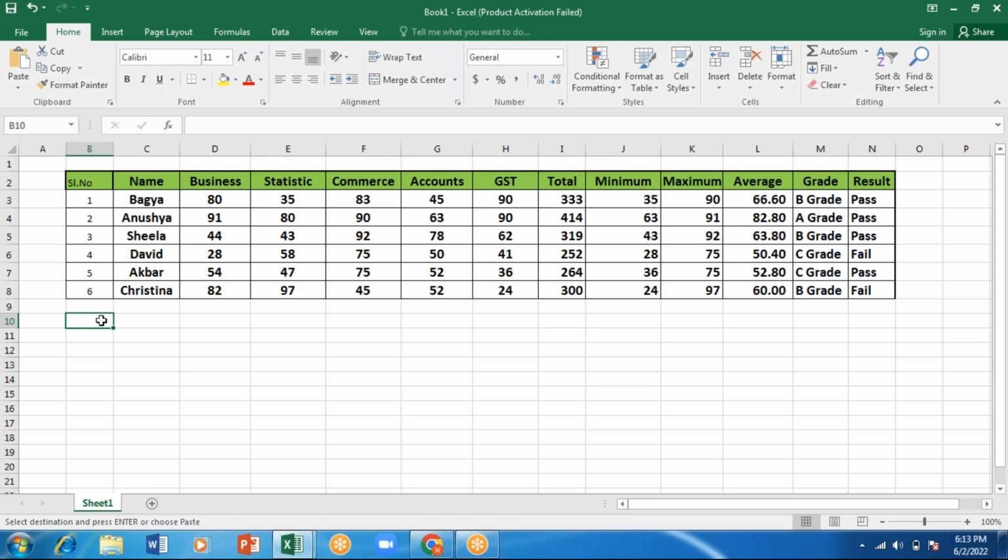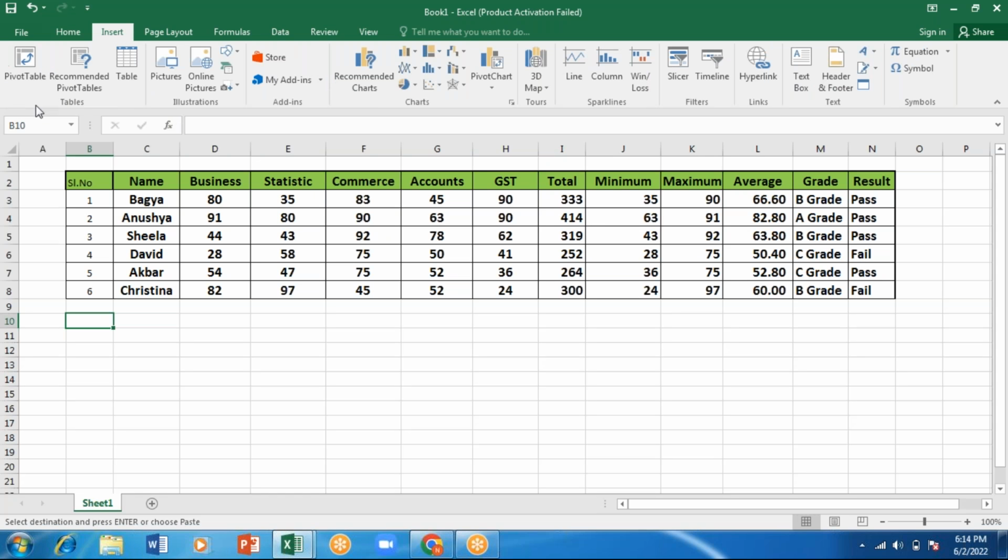Now see. In our last class, we discussed how to work with VLOOKUP, HLOOKUP, and the database functions: DSUM, DMIN, DMAX, DCOUNT. This is what we have seen. I told you that I'll be teaching you the pivot table once we are done with the formulas. So now I'll start with the pivot table.